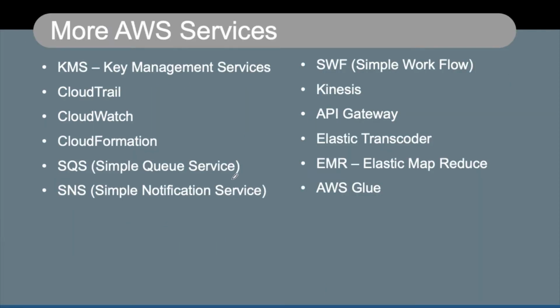So what are the services we are going to discuss in this section? We are going to talk about KMS, which is the Key Management Service, CloudTrail, CloudWatch, CloudFormation, SQS, which is called Simple Queue Service, SNS, which is Simple Notification Service, SWF, Simple Workflow, Kinesis, API Gateway, Elastic Transcoder, EMR, which is also called Elastic MapReduce, and AWS Glue. So these are the services we are going to talk about in this section.